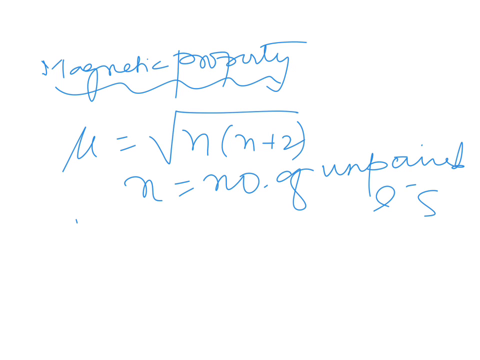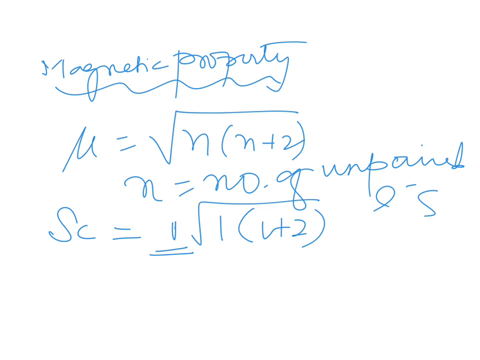For example, scandium has number of unpaired electrons 1, so 1 into 3 under root will be root 3.